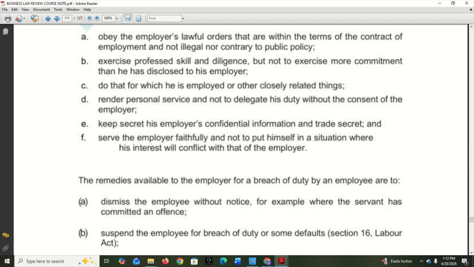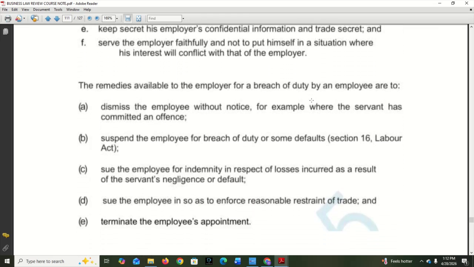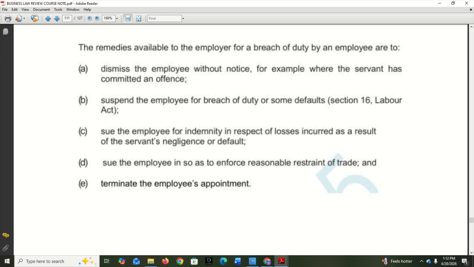Okay. Serve the employer faithfully and not put himself in a situation where his interest will conflict with that of the employer. Now, the remedies available to the employer for breach by an employee. So if an employee breaches or does not perform his duty the way he is supposed to, what are the remedies available under the law to the employer? One, of course, he can dismiss the employee without notice. For example, where the servant has committed an offense, he can dismiss, or another word is sack. Suspend the employee for breach of duty or some default. Sue the employee for indemnity.